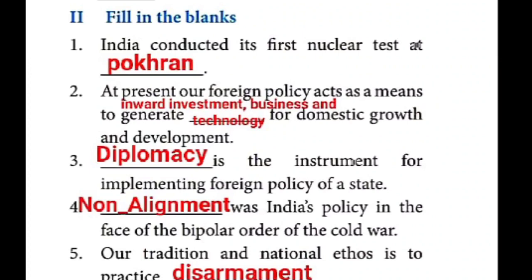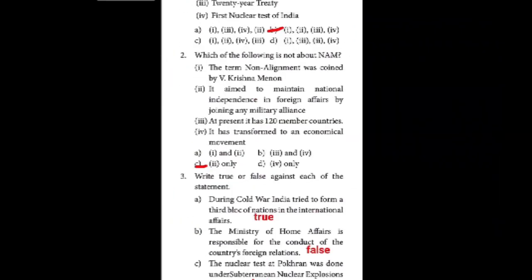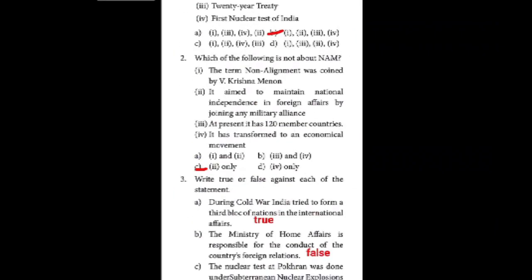Fourth one, non-alignment. You can check the spelling of everything, children. Fifth one, disarmament. Then the first one, assertion and reason: B is the correct answer. Second one, C is the correct answer. Here, third one: first one true, second one false, third one true.